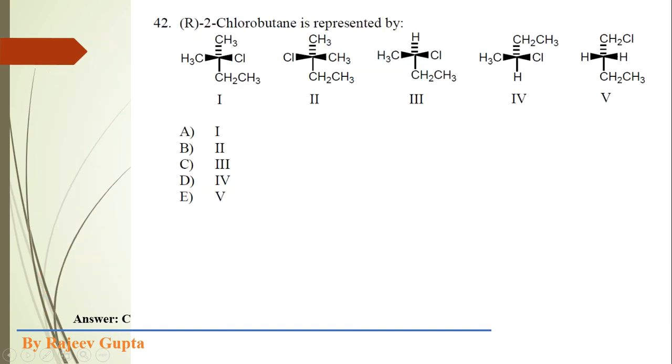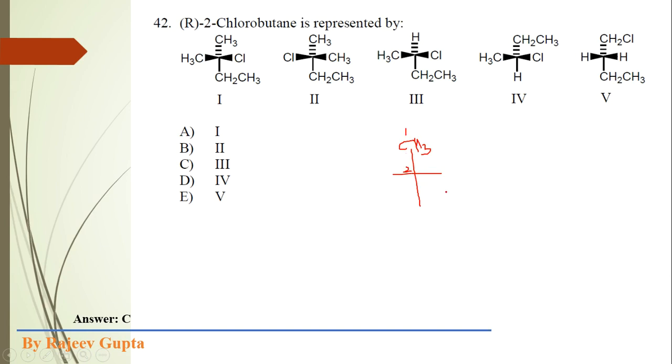Now next question. R-2-chlorobutane is represented by, so first of all we draw the Fischer projection of this R-2-chlorobutane structure. 2-chlorobutane: this methyl group, this is position number 1, this is position number 2.